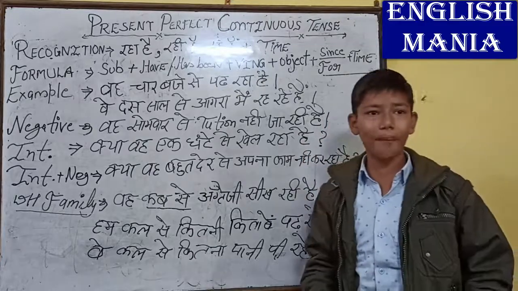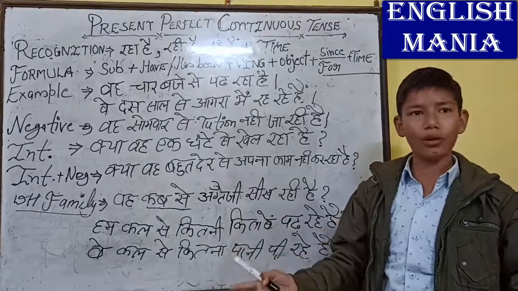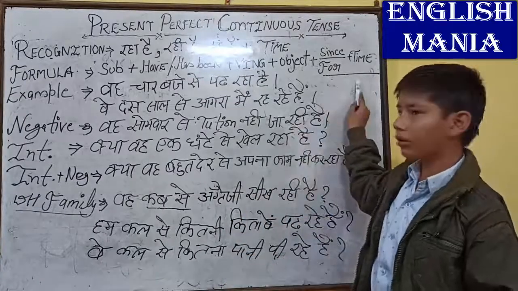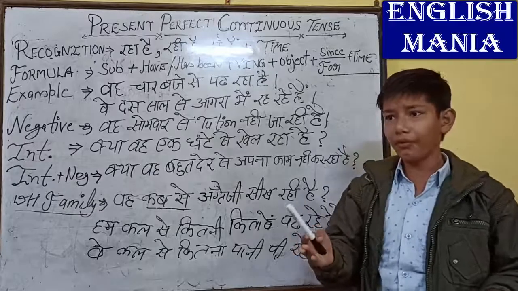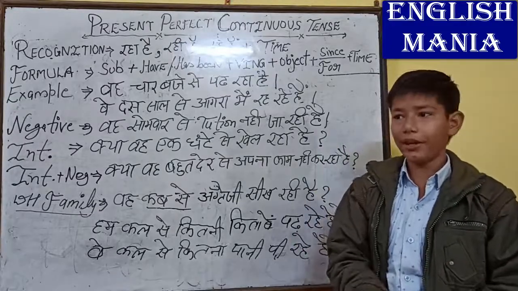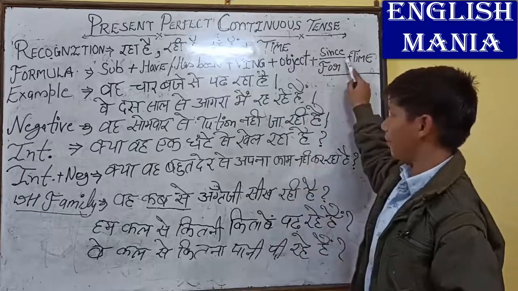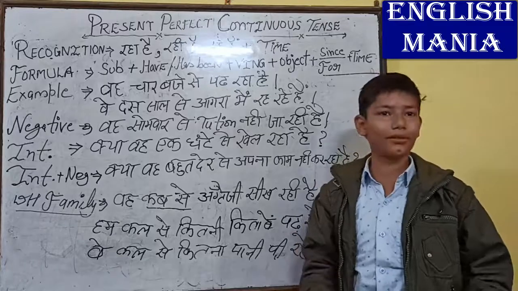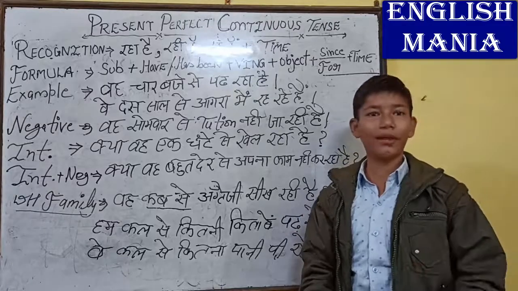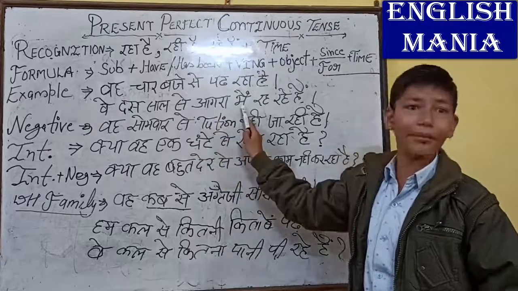And we can take the example of days also. 1 दिन, 2 दिन, 3 दिन are countable things, then we will use for. Or if there would be any name of days like Monday, Tuesday, Wednesday, then it is a specified Monday, so we will use since here. And we can take the example of years also. 1 साल से, 2 साल से, वे 10 साल से आगरा में रह रहे हैं.